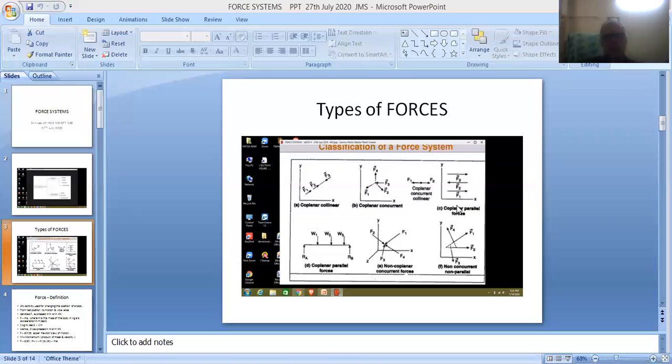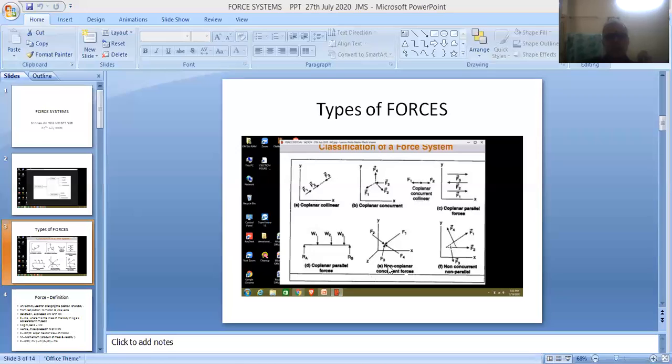And third figure for indicating coplanar parallel forces. So friends, these are the ways of representing these different definitions.